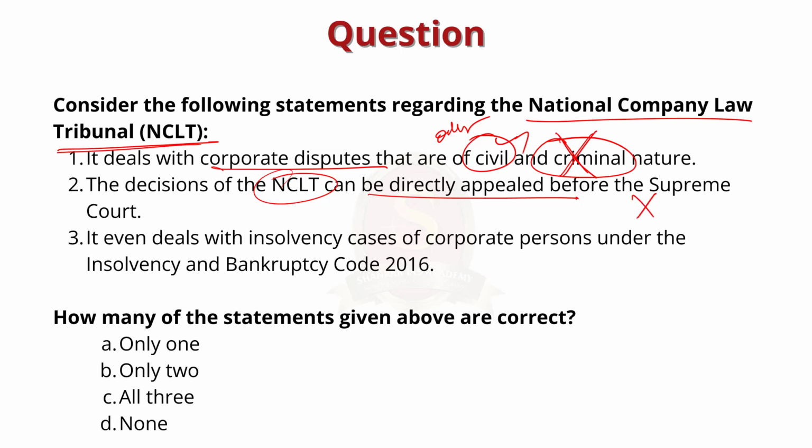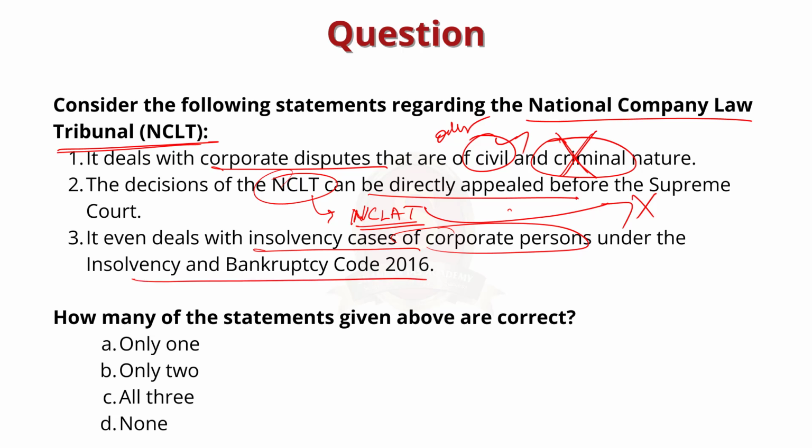This statement is also incorrect because the decisions of NCLT can be appealed before the National Company Law Appellate Tribunal, that is NCLAT. The decisions of NCLAT in turn can only be appealed to the Supreme Court. Next statement, it even deals with insolvency cases of corporate persons under the Insolvency and Bankruptcy Code 2016. This statement is correct. Here they are asking how many of the above statements are correct. So the answer is option A, only one.